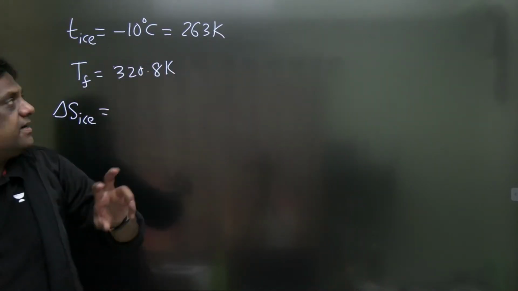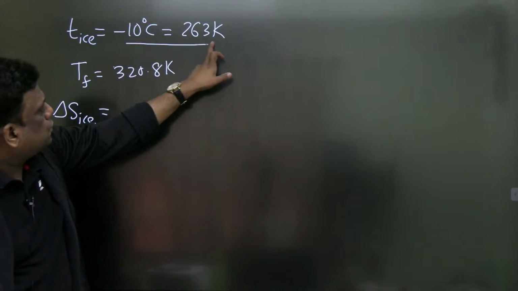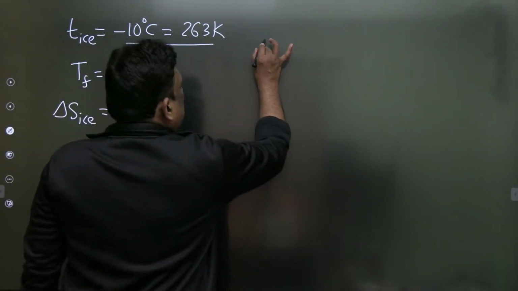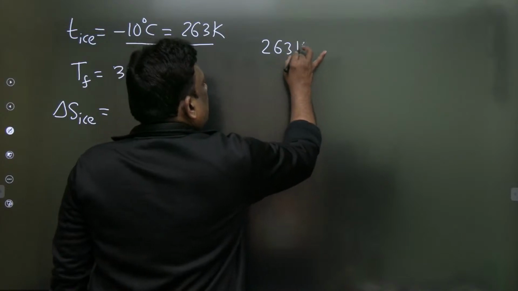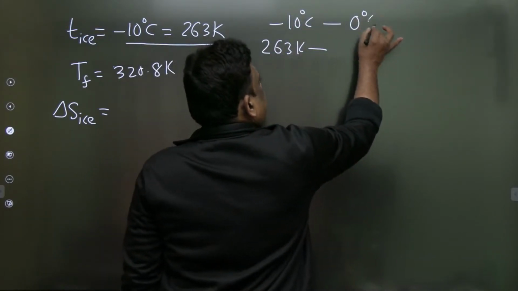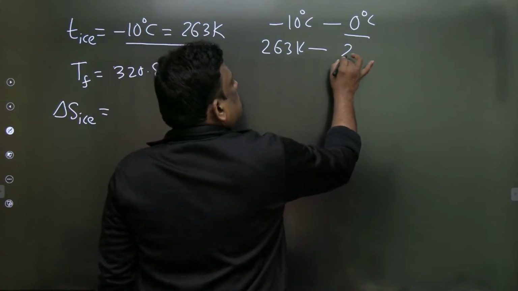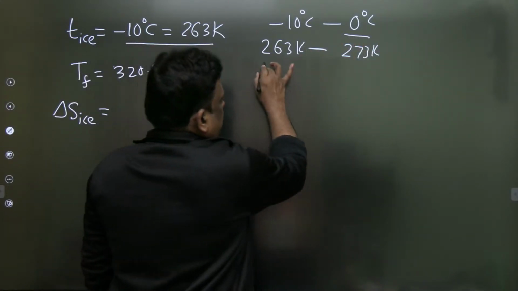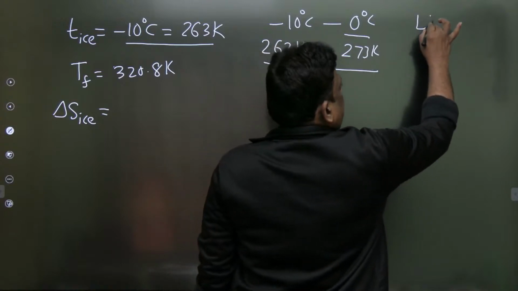First, ice is converted from minus 10, that is 263 Kelvin, to 0 degrees centigrade, which is 273 Kelvin. So first calculate this entropy change, then latent heat.